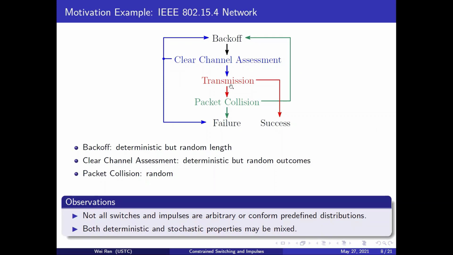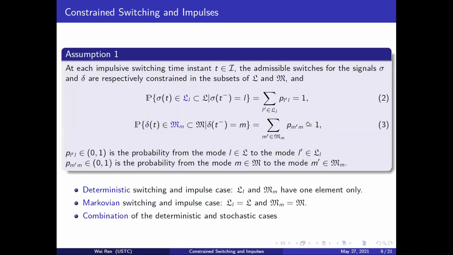From this example, we have 2 observations. First, not all switches and impulses are arbitrary or conform to certain distributions. Second, both deterministic and stochastic properties may be mixed in different periods. From these 2 observations, we present constraint switches and impulses to be studied via this assumption.